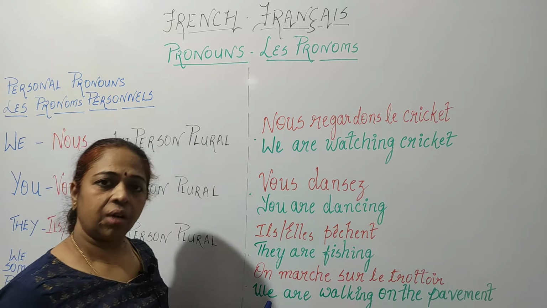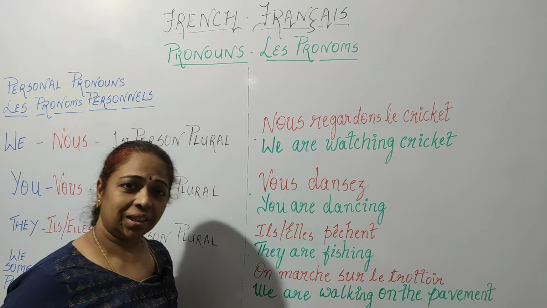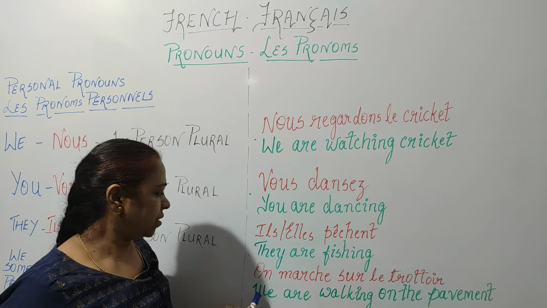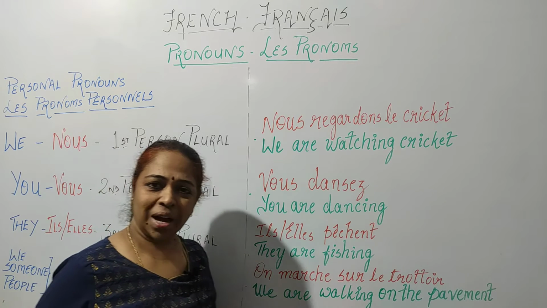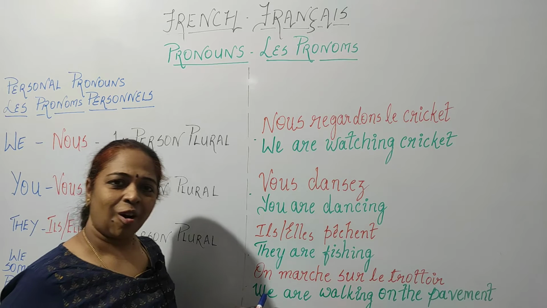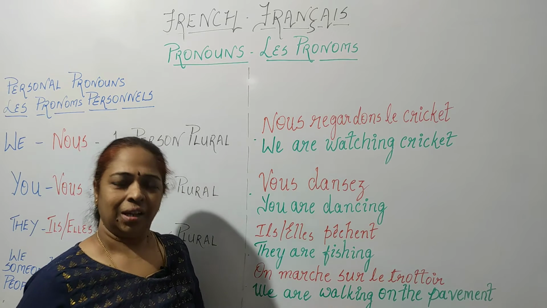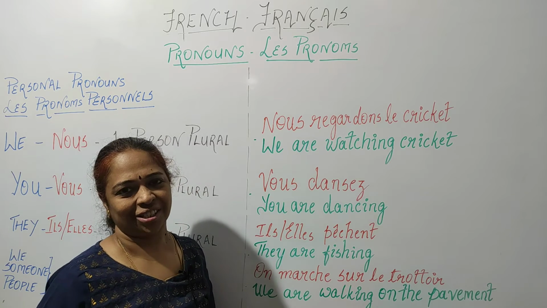This means we are walking on the pavement. But you can also tell it in general terms, such as people are walking on the pavement. So for that, on marche sur le trottoir. So you see over here, on can be used in general terms and also in the flow of the language, in the common usage of French.